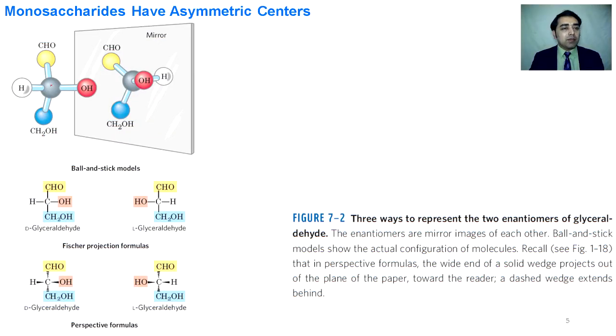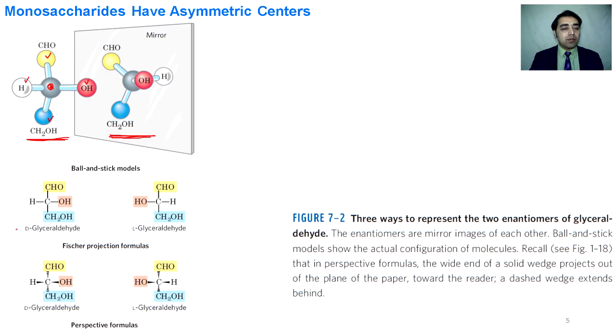This is the ball and stick model of glyceraldehyde. Its central carbon, this one, contains 4 different groups attached to it. In such cases, when a carbon or a molecule contains 4 different groups attached to it, such carbon is called the asymmetric carbon or asymmetric center. This kind of asymmetric molecule is not superimposable on its mirror image. Non-superimposable isomers are called enantiomers. So this molecule is an enantiomer of its mirror image.